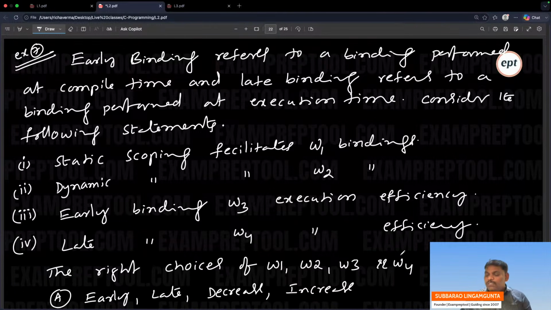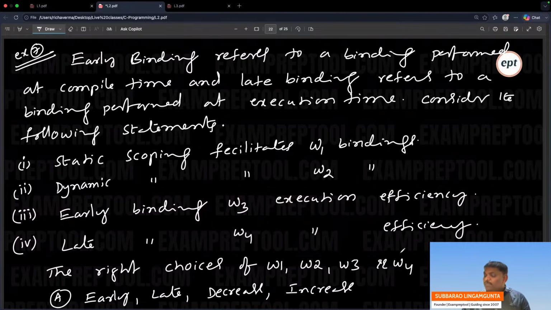Late binding refers to a binding performed at execution time. If you create memory at execution time, that is late binding. Binding means memory creation.